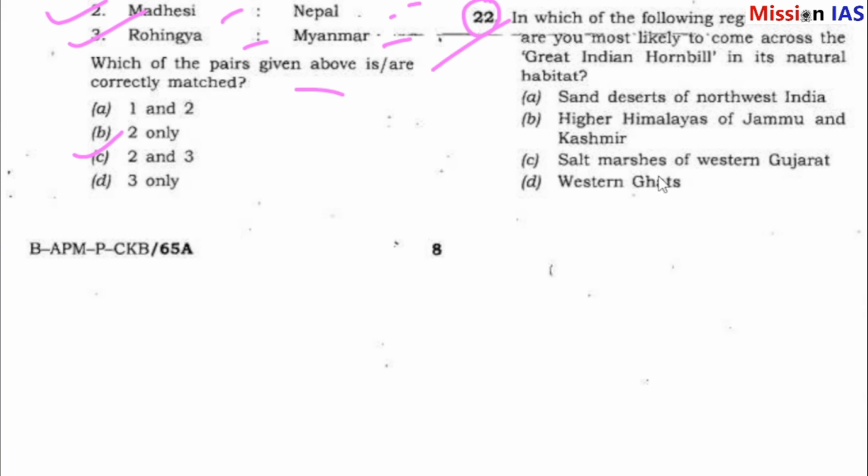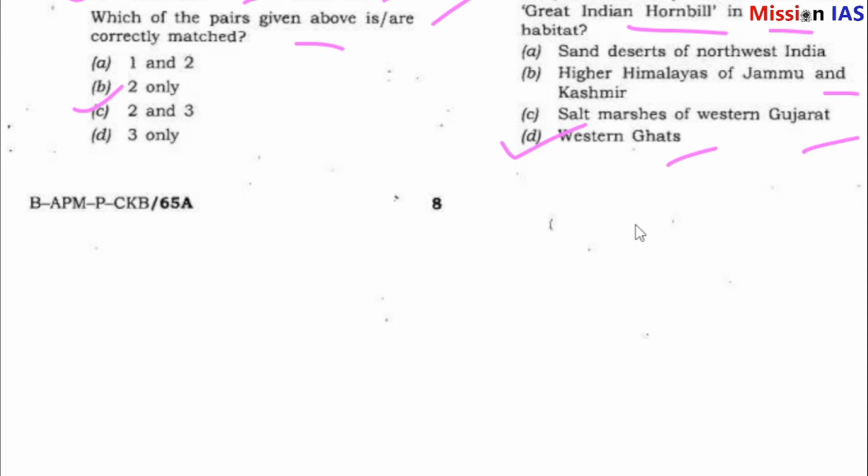Question number 22. In which of the following regions of India are you most likely to come across the Great Indian Hornbill in its natural habitat? Sand deserts of northwest India, higher Himalayas of Jammu and Kashmir, salt marshes of western Gujarat, Western Ghats. So question number 22 answer is D, Western Ghats, Great Indian Hornbill.